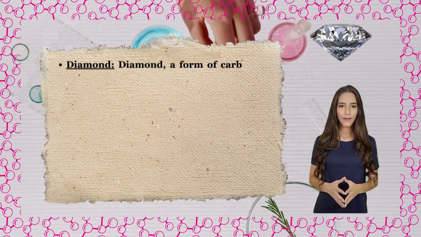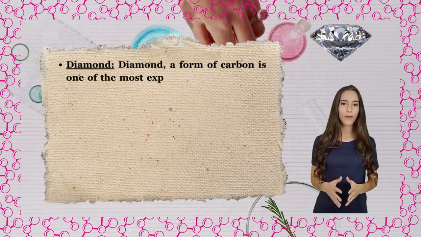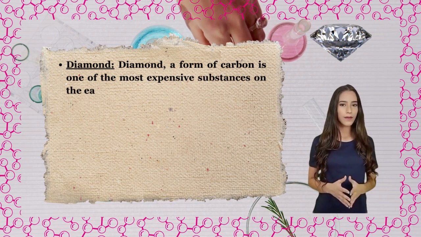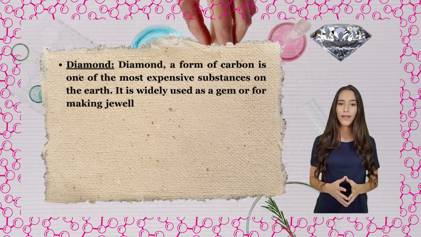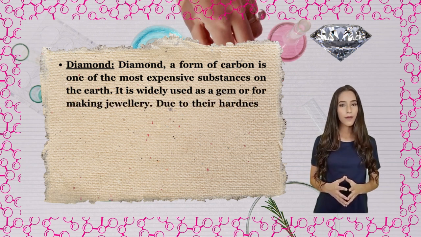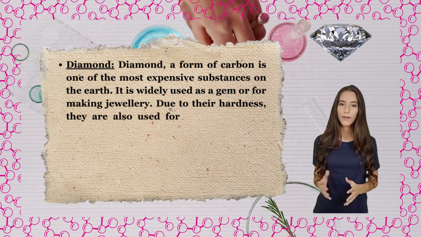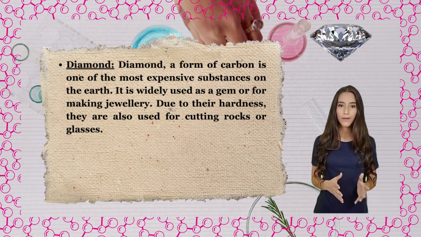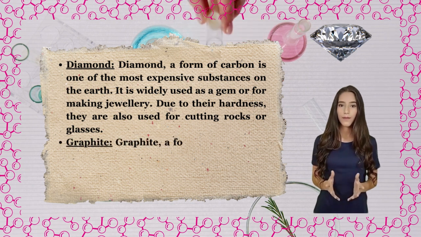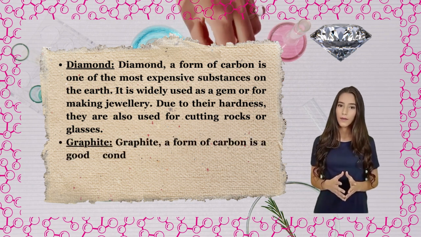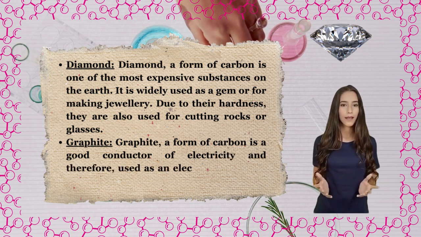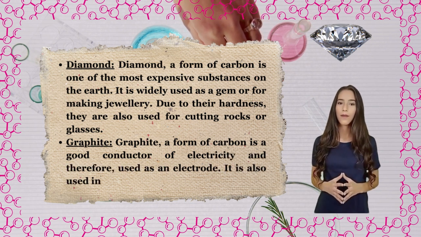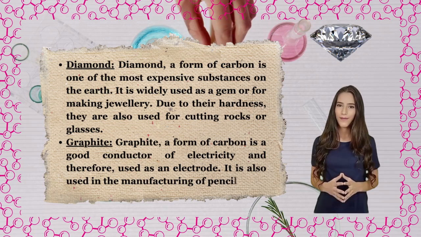Diamond. Diamond, a form of carbon, is one of the most expensive substances on the earth. It is widely used as a gem or for making jewelry. Due to its hardness, it is also used for cutting rocks or glasses. Graphite. Graphite, a form of carbon, is a good conductor of electricity and therefore used as an electrode. It is also used in the manufacturing of pencils.